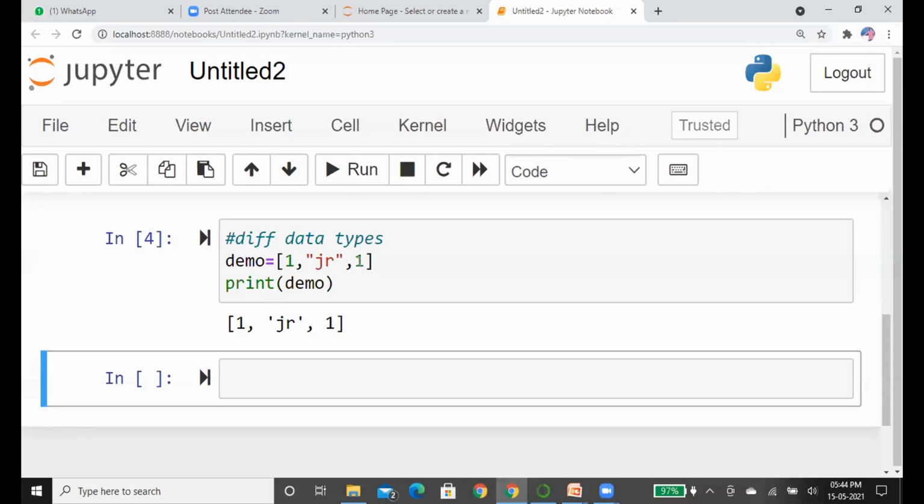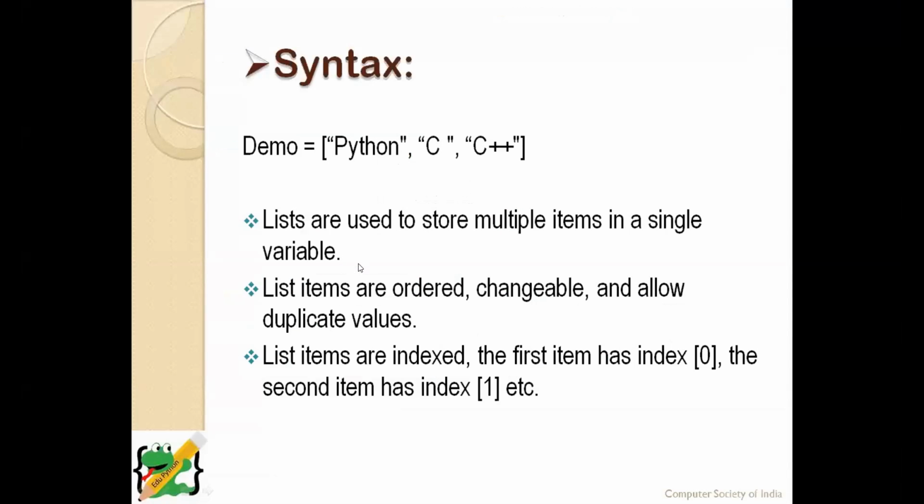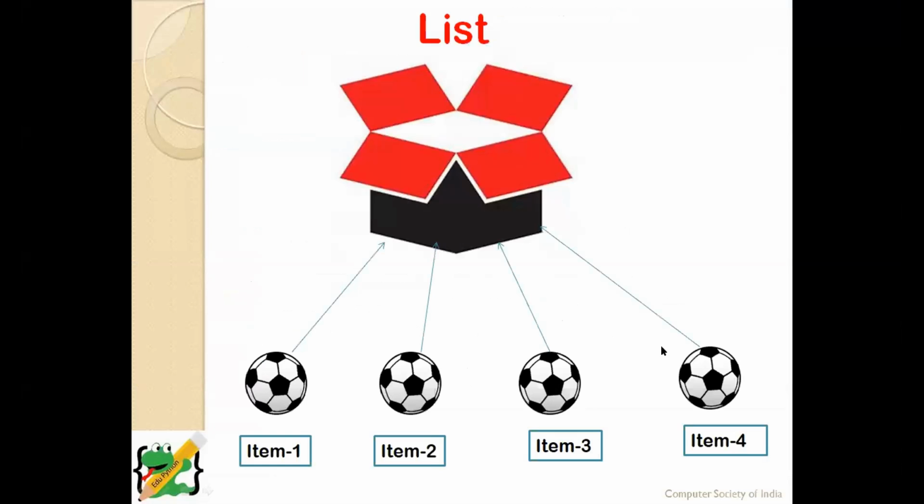Now we're going to see a few more things. List items are indexed. Indexed means the list will start with index 0 as the first element. From 0 it will range up to the given length. See here, the box is the list. Here 4 balls are the items. The list can store the same data type, meaning it can be integers or strings, but it can also store items of different types.